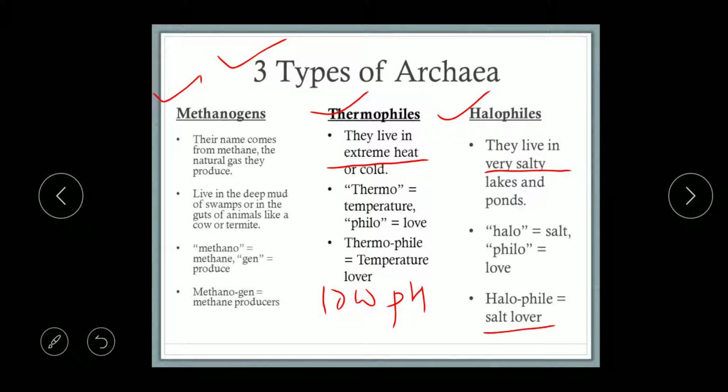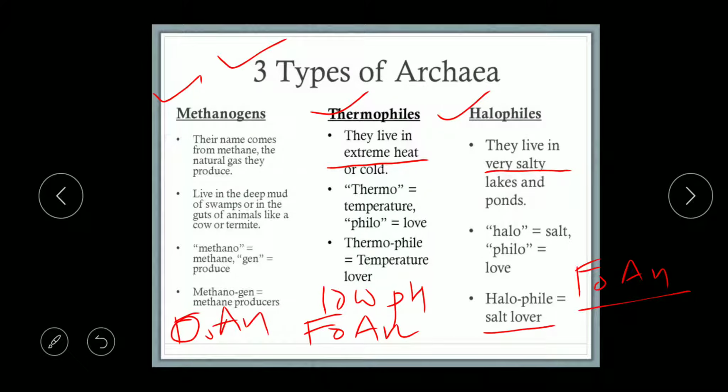Now if we talk about respiration in these three, you remember that methanogens are obligate anaerobes. But thermoacidophiles are facultative anaerobes, and halophiles are also facultative anaerobes. And we have studied the difference between obligate anaerobes and facultative anaerobes.